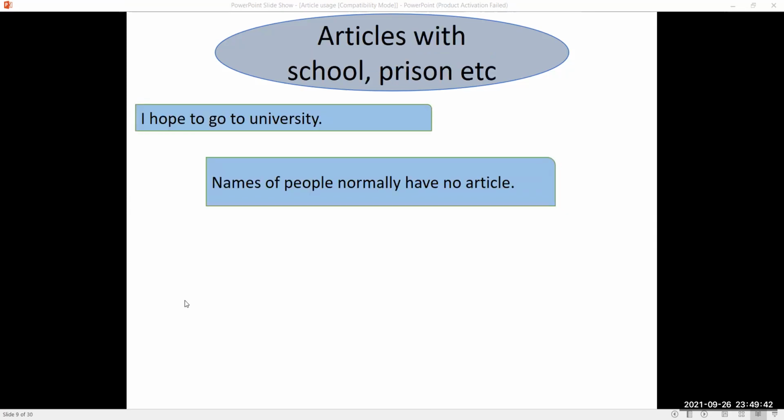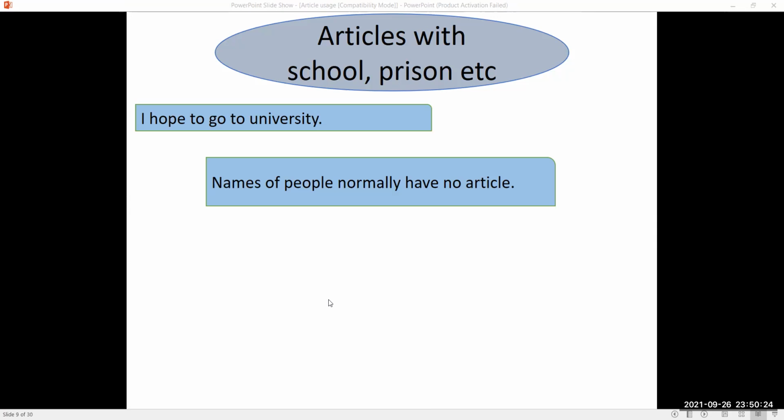Article with school and prison. For places which are commonly visited, we do not use any article before them. For example, I hope to go to university. When there is no article before university, it means that I am a student or a lecturer or a teacher or an employee in the university. So this is the implied meaning of this sentence. But if I say I hope to go to the university, it means that I am not an employee, but for a special purpose, I am going to the university.